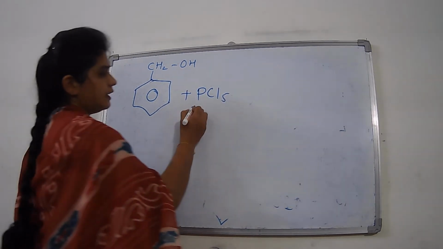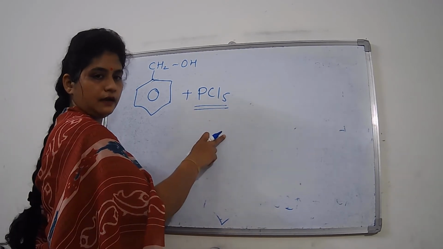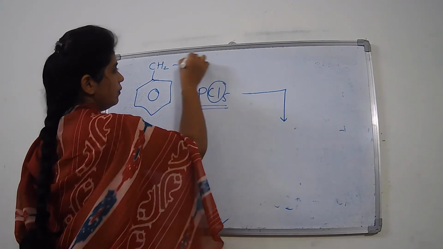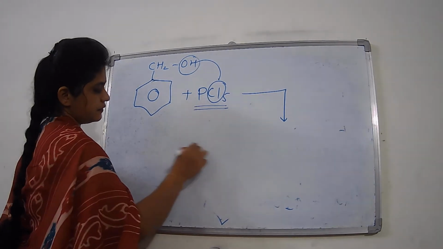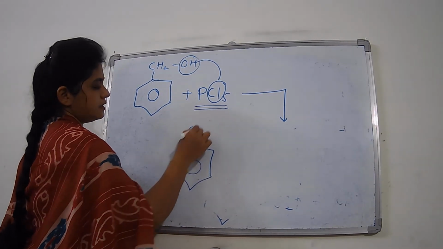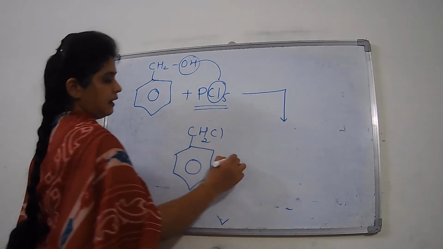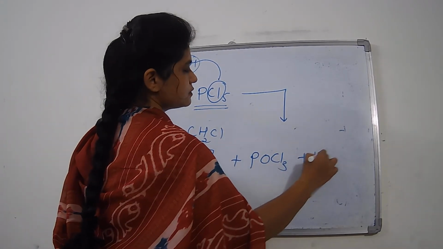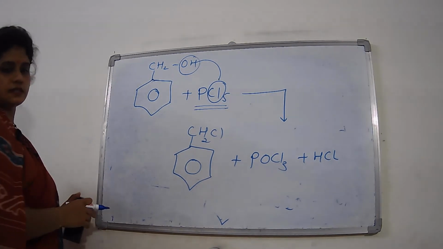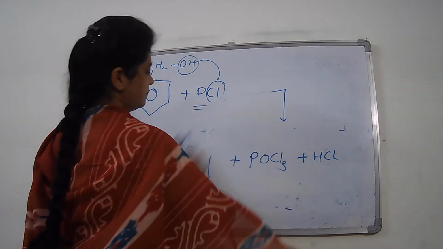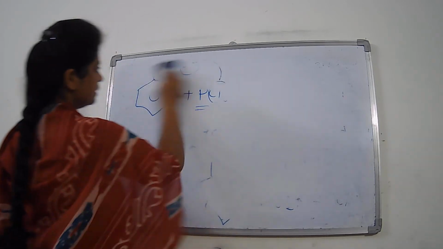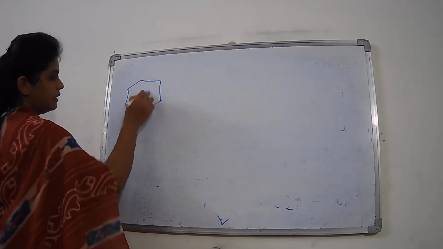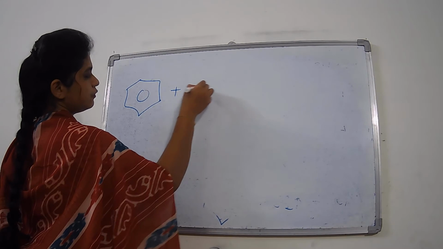For example, we are taking PCl5, that is phosphorus pentachloride. This reacts, and here the OH gets substituted by Cl. So we get again the molecule benzyl chloride, and POCl3, that is phosphoryl chloride, is removed, and HCl is also removed. So this is the second method of preparation for benzyl chloride, and the third one is from a very basic compound, that is from benzene. So here we are taking benzene. This benzene reacts with formaldehyde.